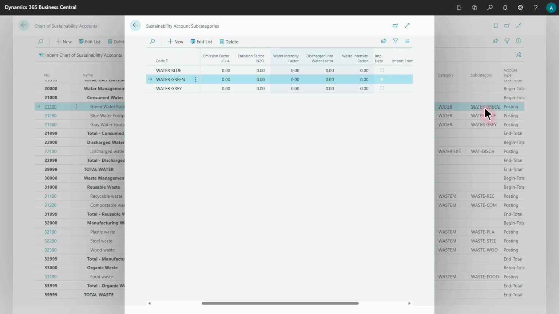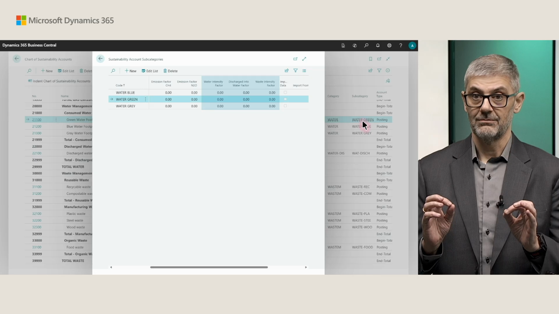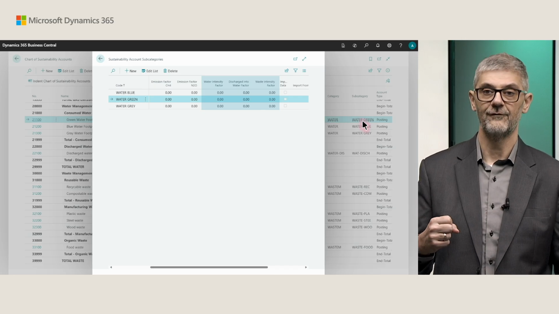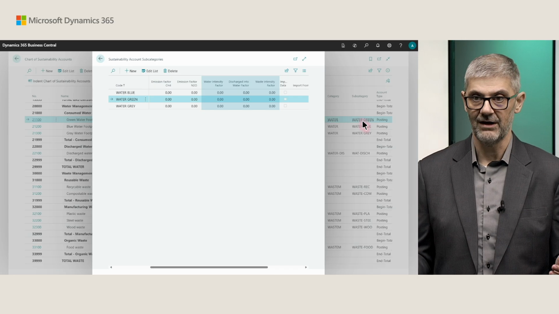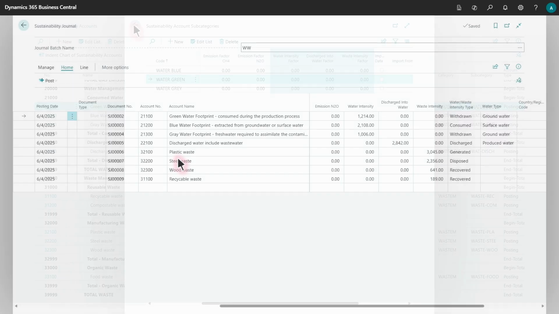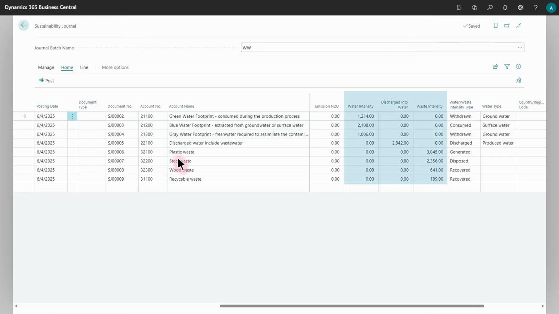Now when we open subcategory, again, as I said, you can enter water and waste intensity factor and discharge into water factor. So again, this is an option. This is not a must. If you have factors, you can enter them and then you can use formulas. If you don't have any factor, you can easily go into total values and enter the total values you want to post. So again, this is optional. Okay, let's close and switch to our journals.